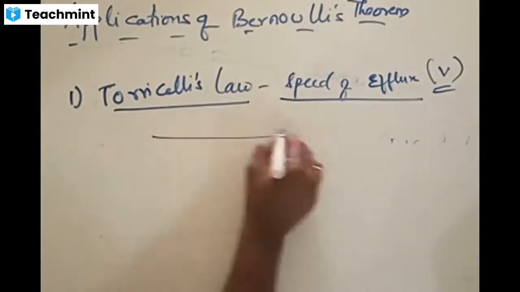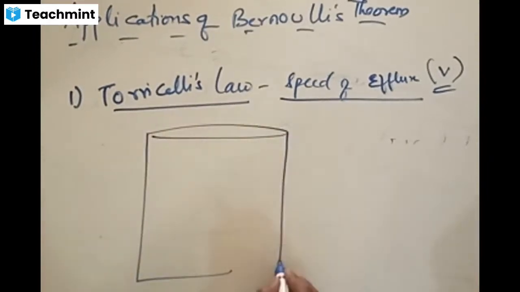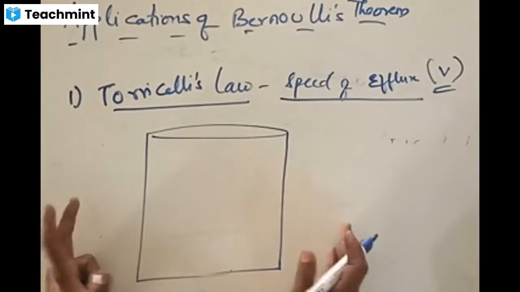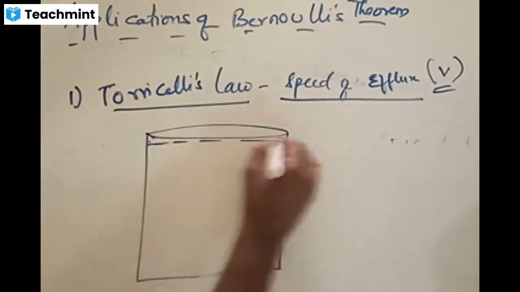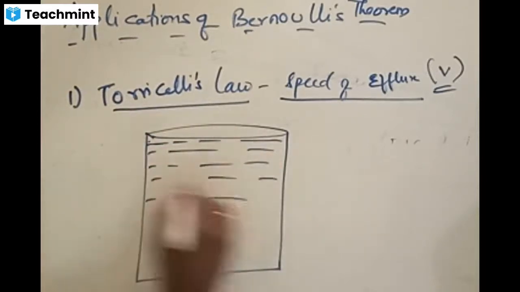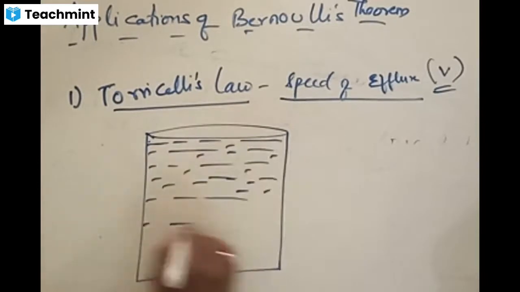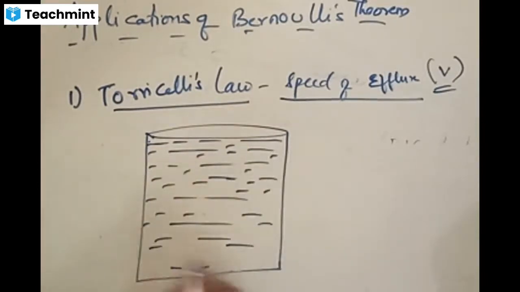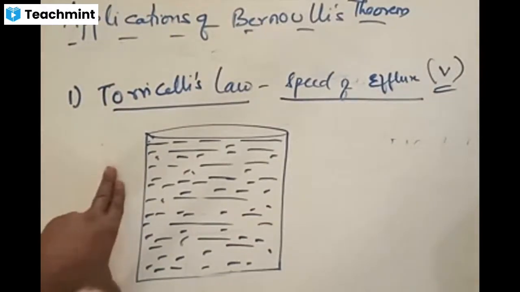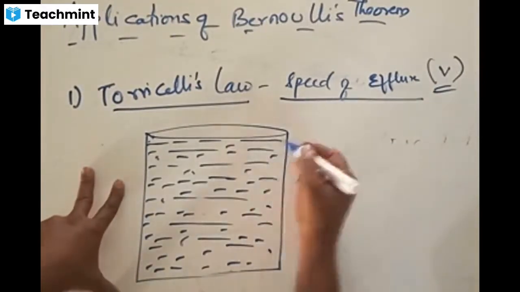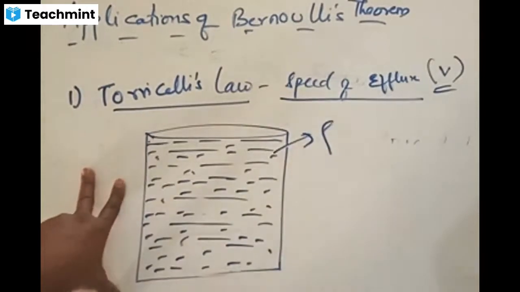Now concentrate here. Consider a tank which can be assumed to be above all the apartments. You can find this above the houses, above the buildings. They use Sintex tanks. This is one such Sintex tank, filled with water. I don't want to drag this a lot, because the time is very less, so I want to go a bit faster than usual. Concentrate thoroughly and understand this. Consider a Sintex tank above a building, filled up with water whose density is rho.